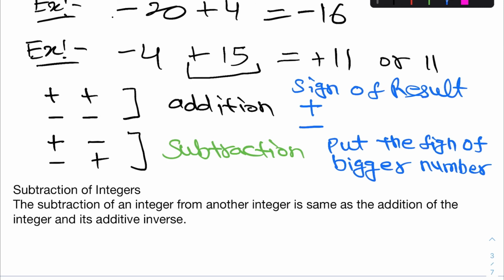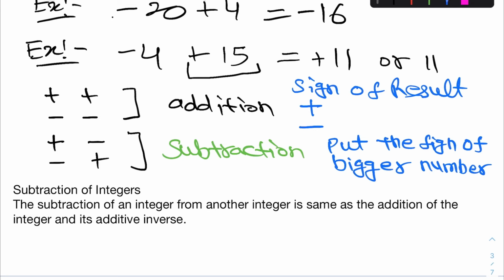So these are important things. If the signs are same, we will perform addition and we put the sign of our integers. If we are adding positive integers, then we put the sign positive. If we are adding negative integers, we put the sign negative. But if the signs are different, we perform subtraction and we put the sign of the bigger number in the result.